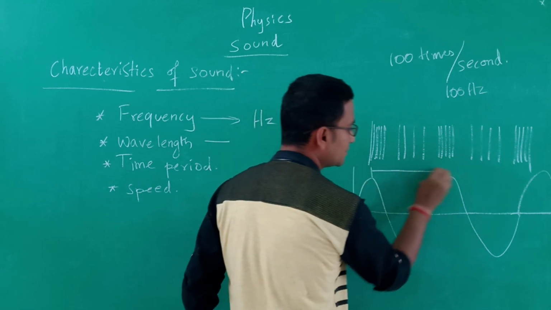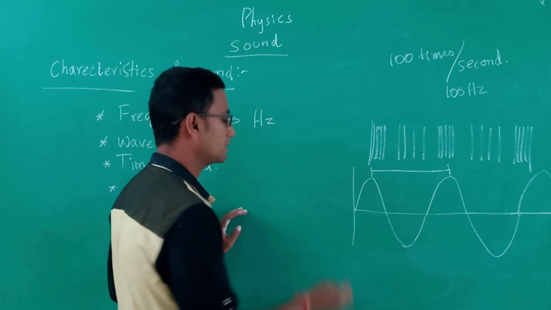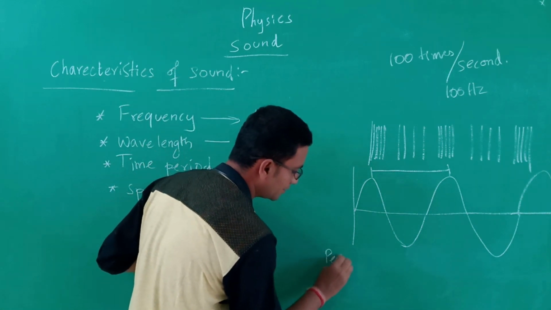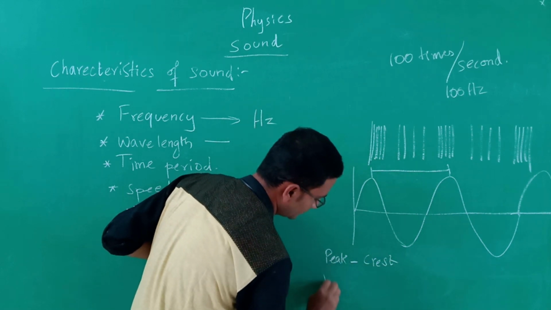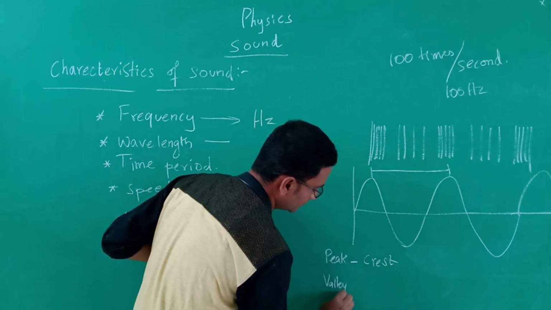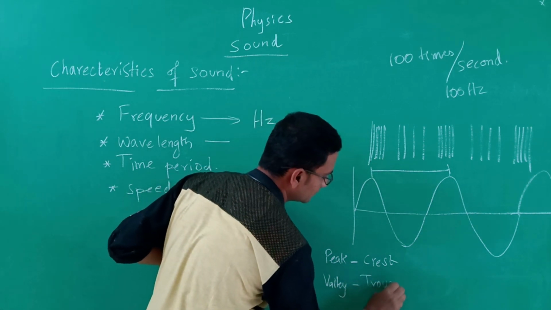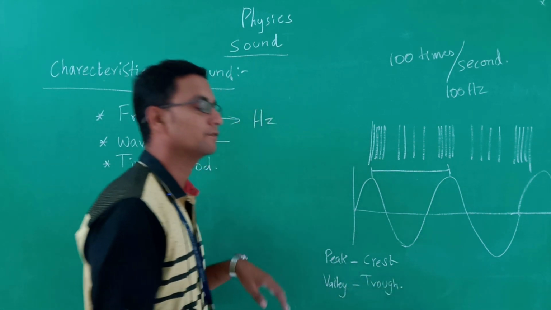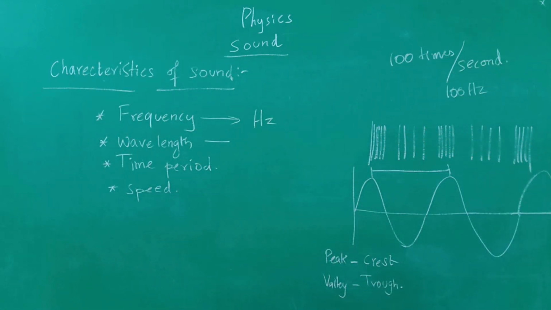So, the distance between the two consecutive peaks. The peak is also called as crest, the valley is also called as trough.